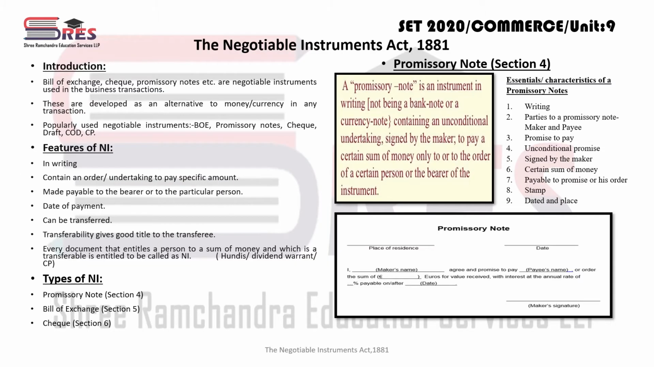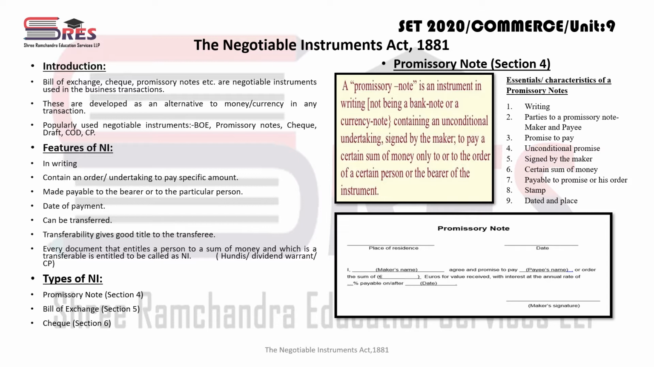See, when we are talking about Negotiable Instrument Act 1881, it covers many provisions, many topics relating to negotiable instruments. To start with the lecture, first we should understand what you mean by negotiable instrument. See, these are the instruments which were developed as an alternative to money or currency based transaction and are basically instruments of credit that can be converted into money.